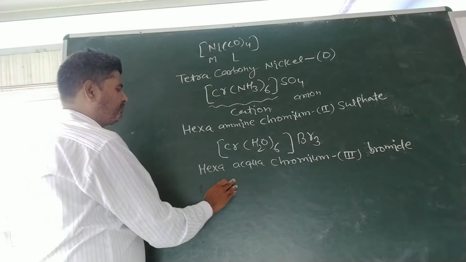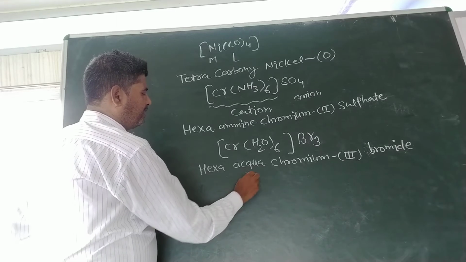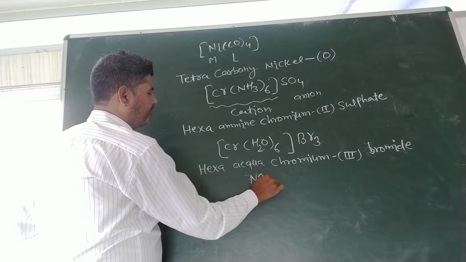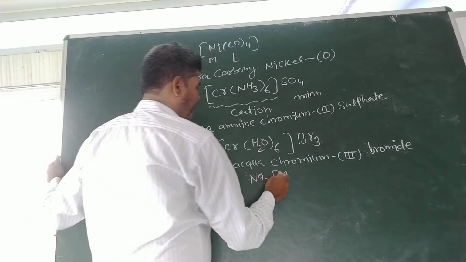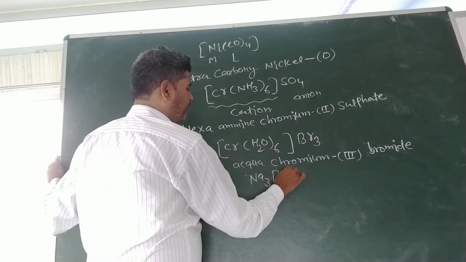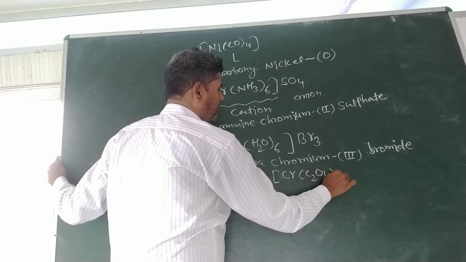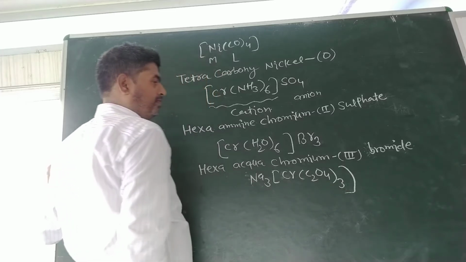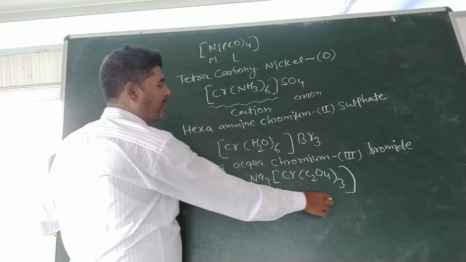Next, Na3[Cr(C2O4)3]. Here sodium is present just before the coordination sphere.